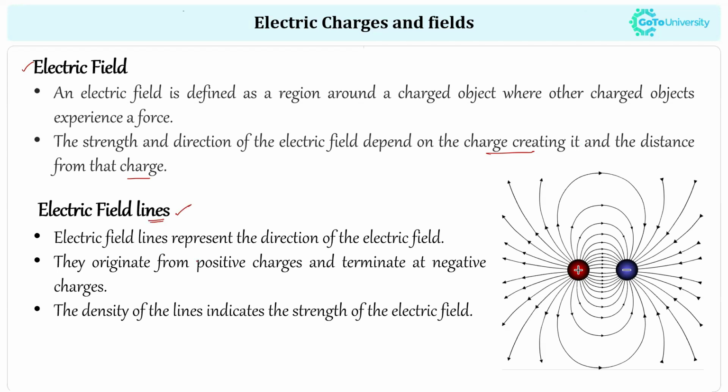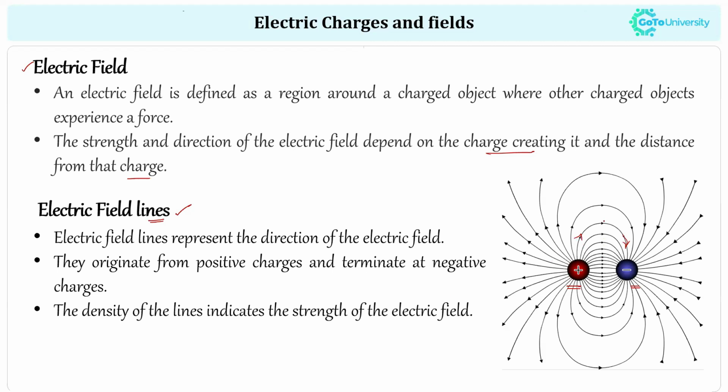Electric field lines represent the direction of an electric field. We studied just now that there are two types of charge, positive and negative. Usually we represent the electric field lines for a positive charge as moving outward, and in the case of a negative charge the electric field lines are inward. In the case of a positive charge it will be outward.